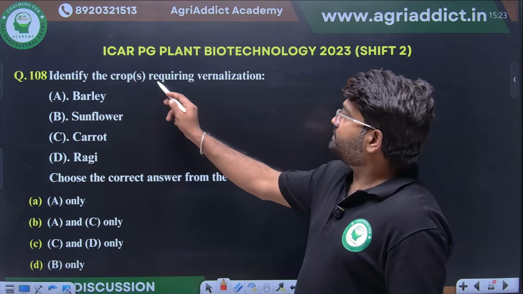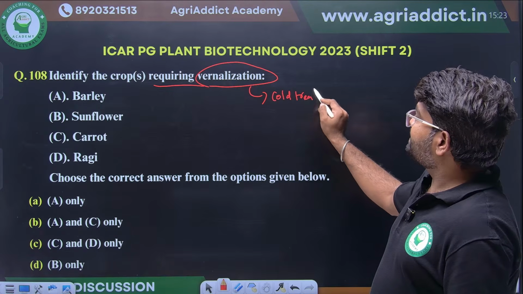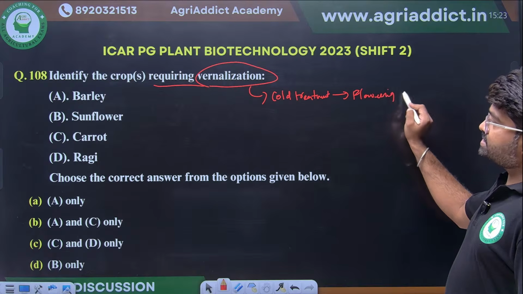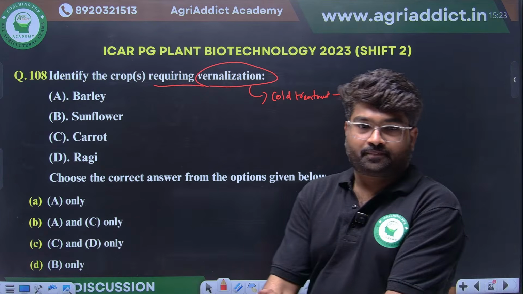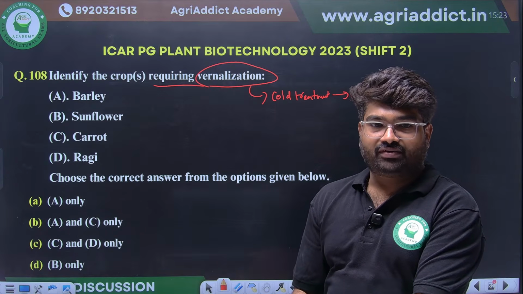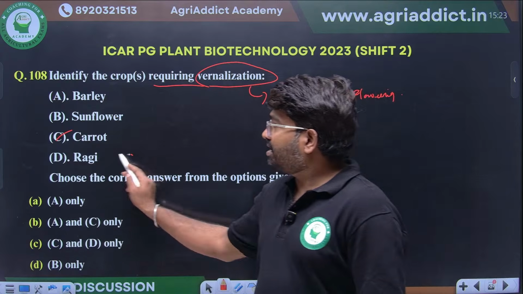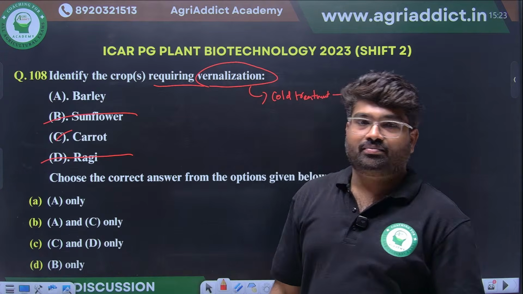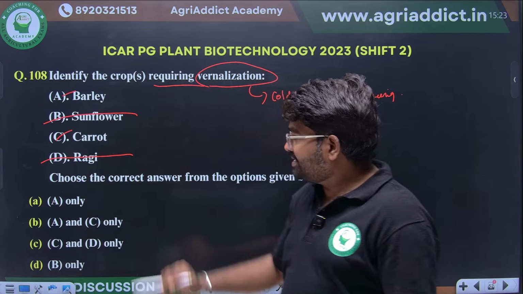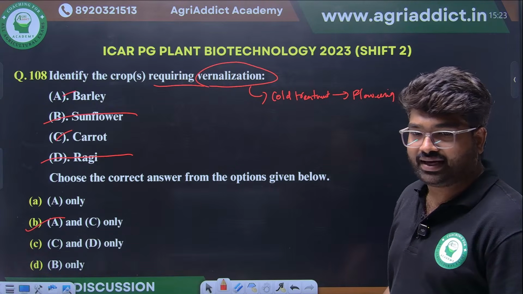Identify the crops that require vernalization. We know vernalization means cold treatment for inducing flowering. What will be the example of crops that require vernalization? Barley, sunflower, carrot and ragi. Yes, carrot ultimately is needed. Ragi no need. Sunflower also will not come, as vernalization is not required. So the right option is A and C. Where is it coming? Option B will be the right answer. Yes, very good.